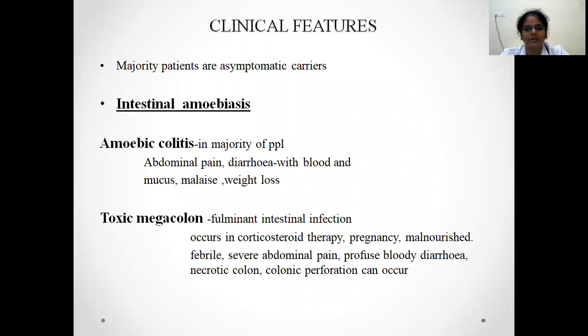A very severe fulminant intestinal infection is toxic megacolon. That is usually seen in children, with corticosteroid therapy, and in pregnancy. What will be the manifestations here? The thing to remember is that, unlike in bacillary dysentery, where the main presentation is along with fever, in amoebic colitis fever is seen in only 1/3 of the patients. But toxic megacolon is a fulminant disease. The patient will present with high spikes of fever, severe abdominal pain, and profuse bloody diarrhea. They can have necrotic colon, and colonic perforation is also very high in cases of toxic megacolon.